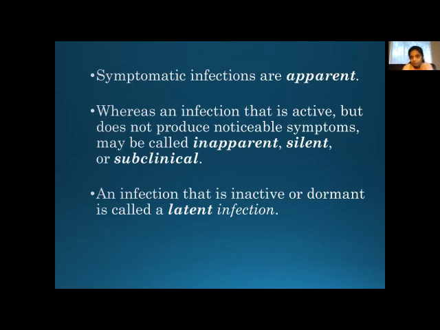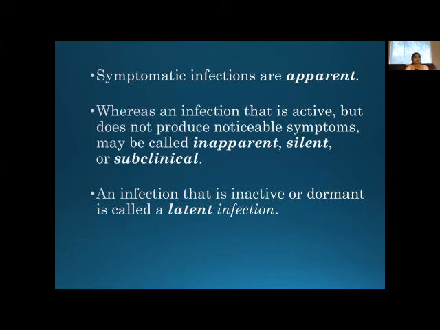But symptom-wise, sign-wise, there are none. They are very healthy. They are walking about, they don't have fever, they don't have any pains or respiratory problems, right? So that is called inapparent, silent, or subclinical infection. Understood this? Apparent, inapparent, silent or subclinical. Remember, this term is very important.